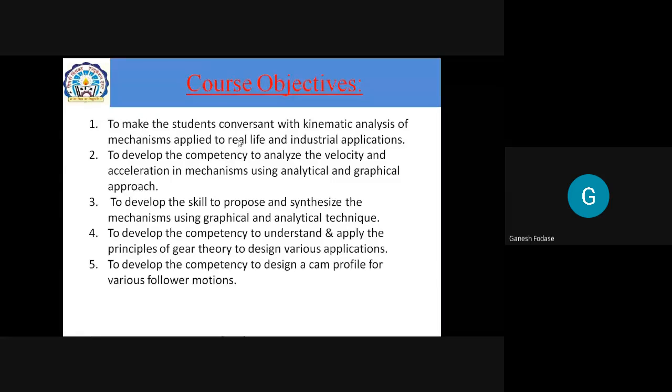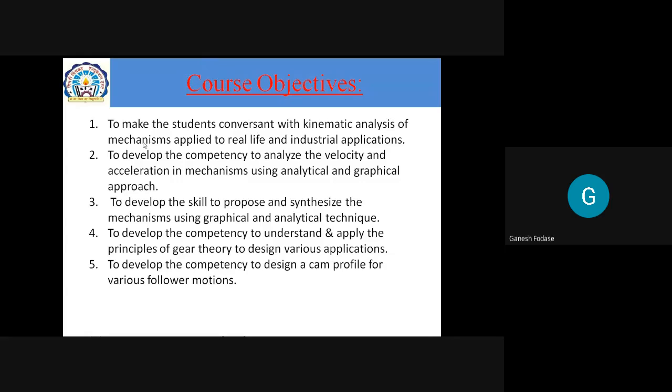Inversions of mechanism. Suppose a 4-bar chain mechanism, there are 4 inversions. For a single slider chain mechanism, there are also 4 inversions. Have you studied about inversions? It was in your syllabus or not? No, sir. Okay, so you have basic knowledge. No problem.